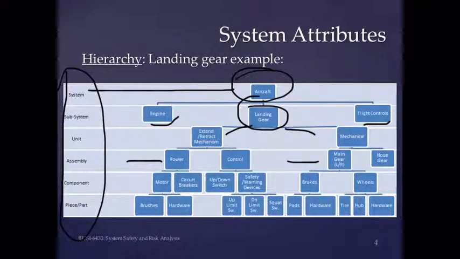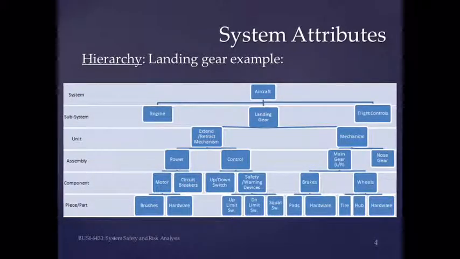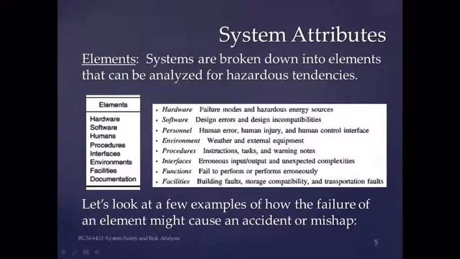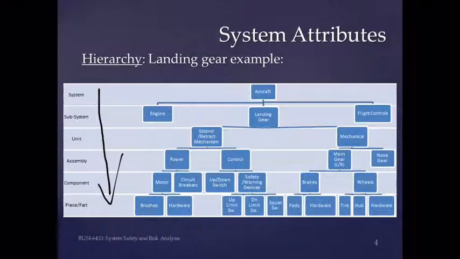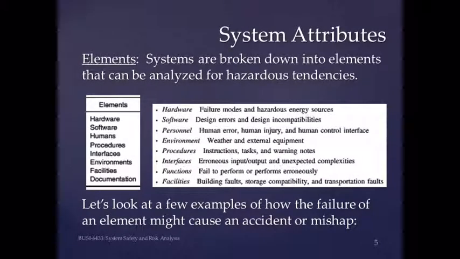There are several different ways that you can break down the hierarchy between system, subsystem, unit, assembly, component, pieces, and parts, all of which can get analyzed for hazard. Conducting safety analysis at each level of the system's hierarchy ensures a comprehensive analysis. The next system attribute, the second system attribute that Ericson describes, is elements.